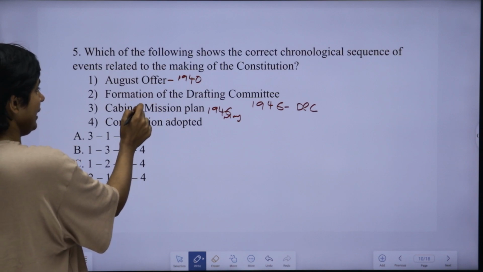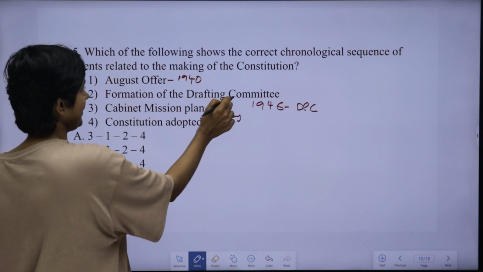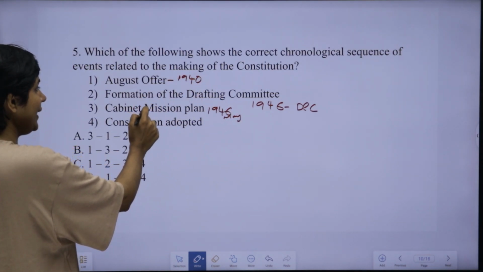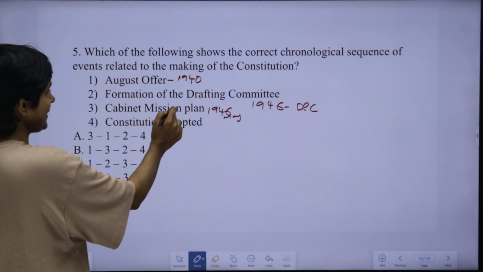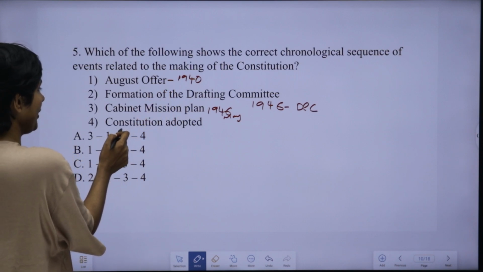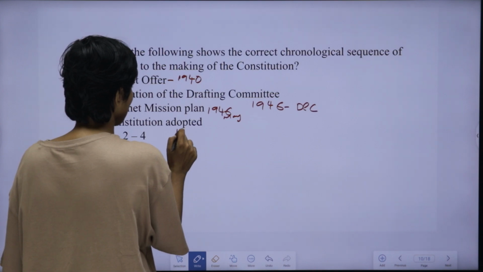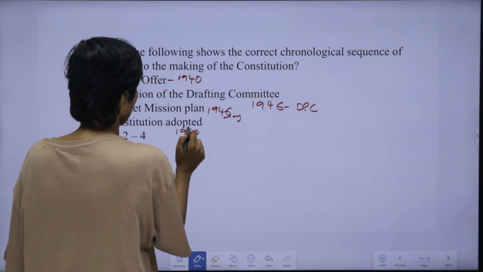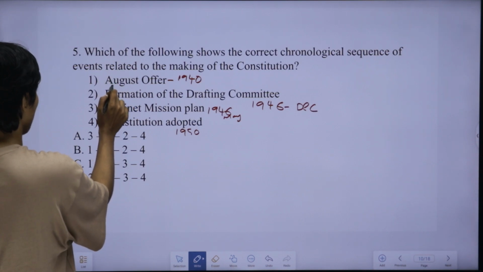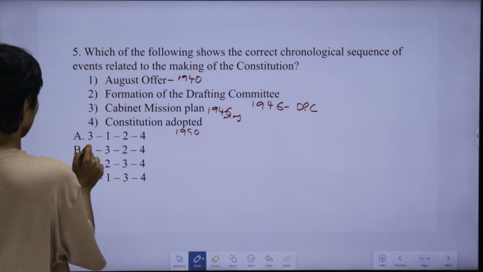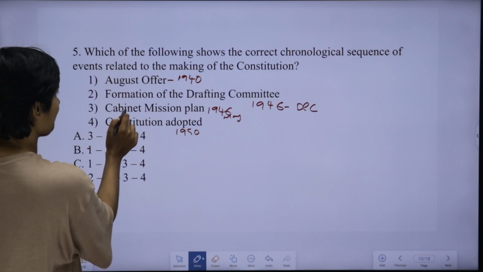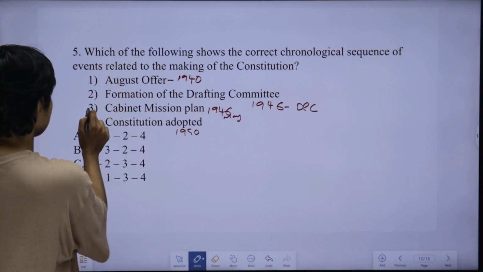You all know formation of drafting committee was as part of the report of the cabinet mission. So first cabinet mission, after that formation of drafting committee. Then fourth point is constitution was adopted. That was in 1950. So what happened first? First August offer. Second what? Second cabinet mission.